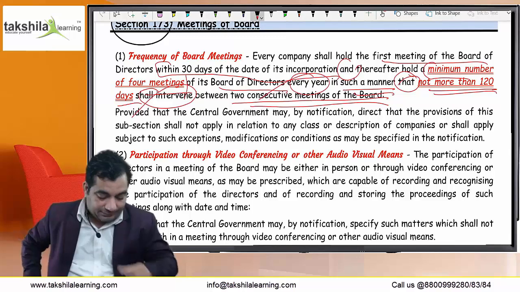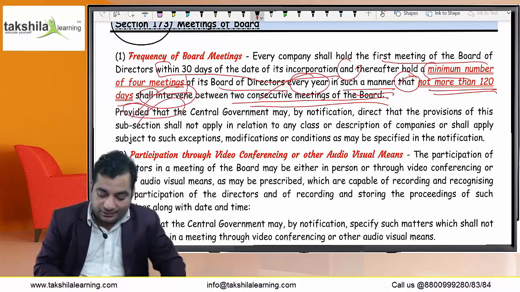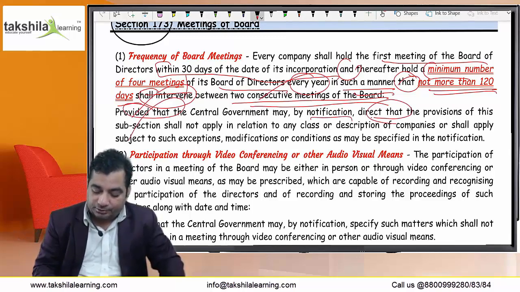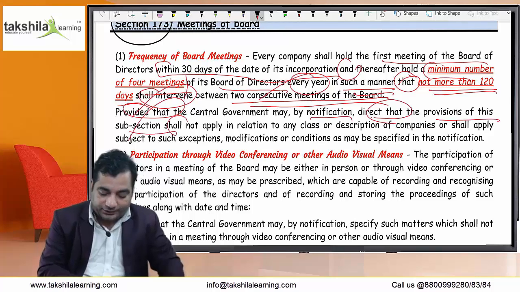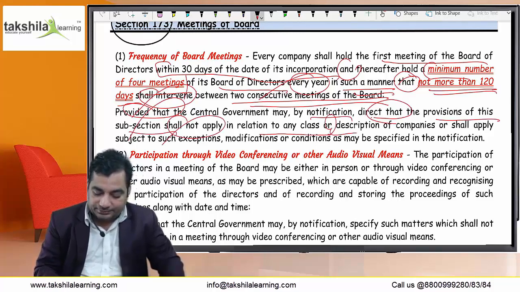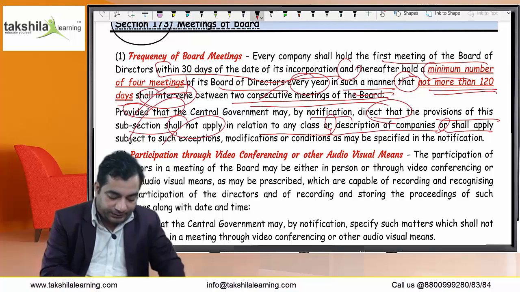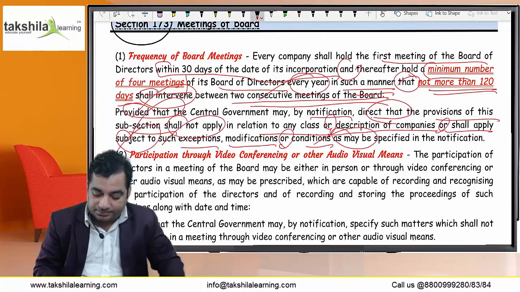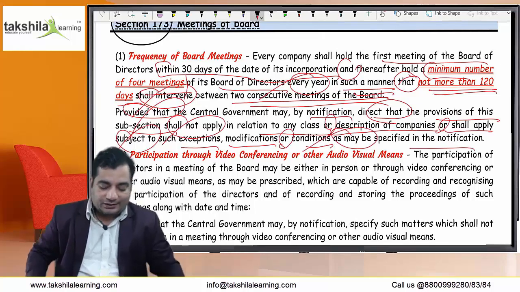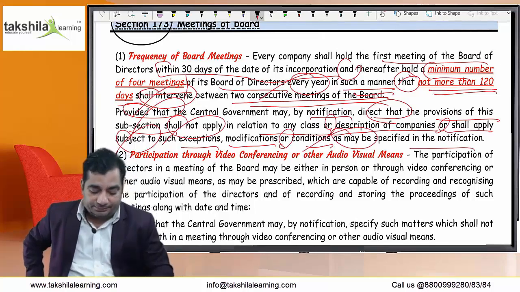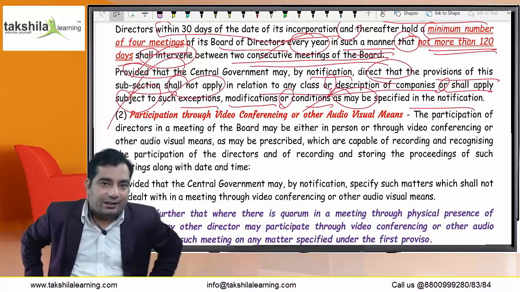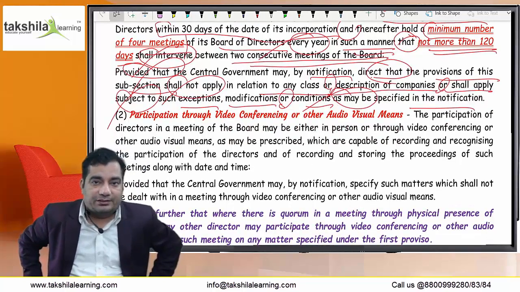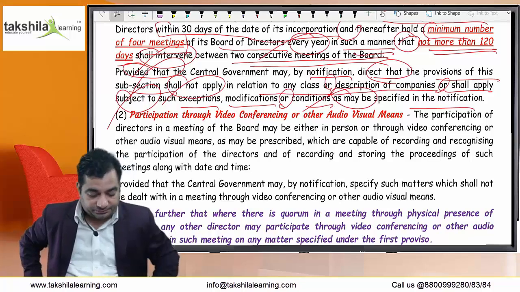Next is the proviso, that the Central Government may by notification direct that the provisions of this subsection shall not apply in relation to any class or description of companies, or shall apply subject to such exceptions, modifications or conditions as may be specified in the notification. The Central Government has been specifically given the power to exempt any class of companies from any of these provisions.